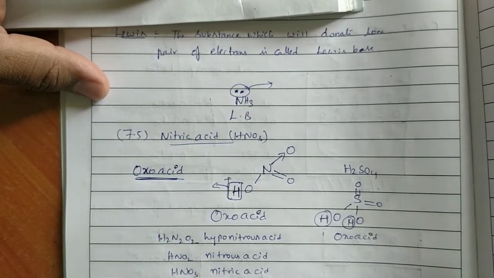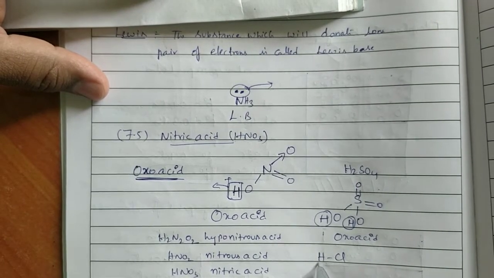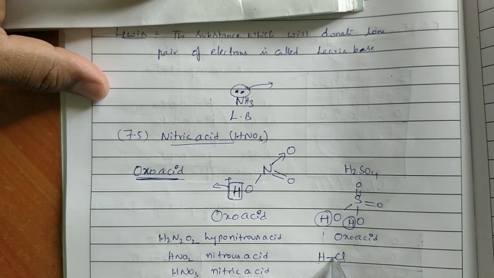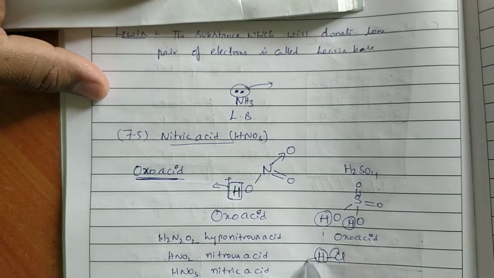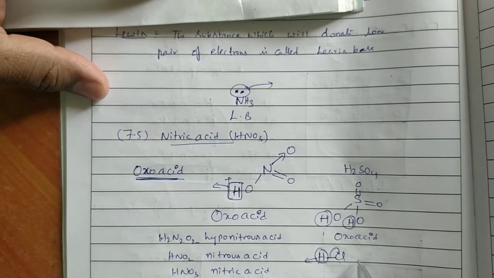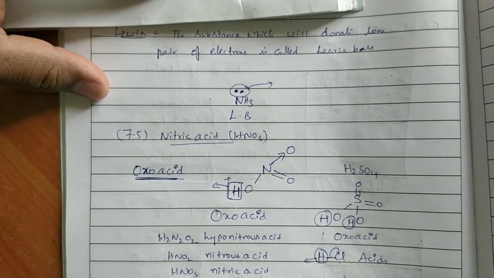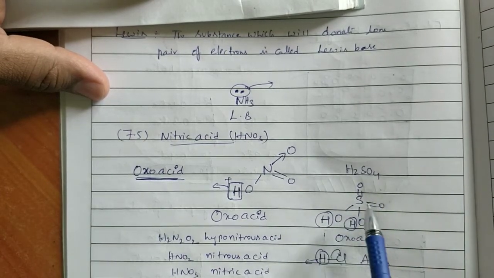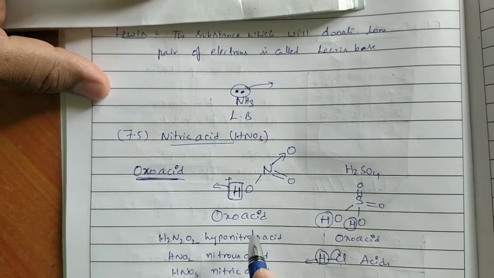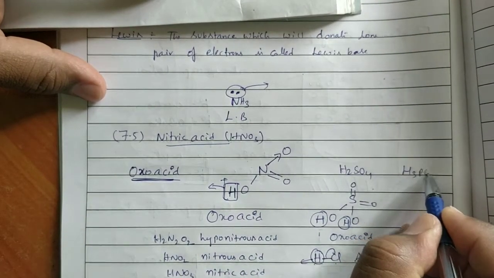If you see HCl, directly hydrogen is bonded to chlorine. Because of electronegative difference, hydrogen H plus ion can be given out. This is not from oxygen and this one does not contain OH. This type of acids are normal acids. I think you are understanding the difference between acid and oxoacid. H2SO4, HNO3, H3PO4, these are all examples for oxoacids. H3PO4 is also an example for oxoacid.